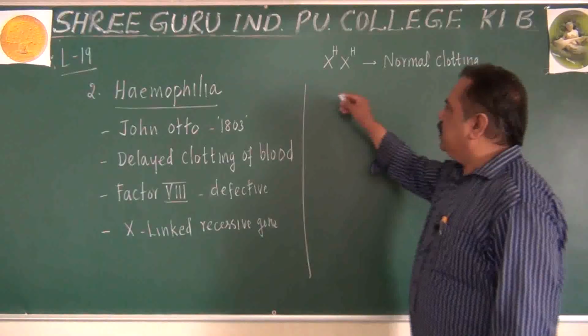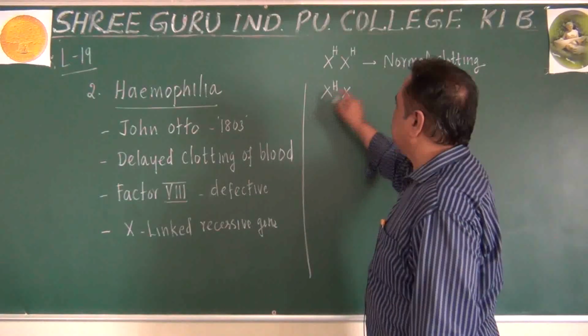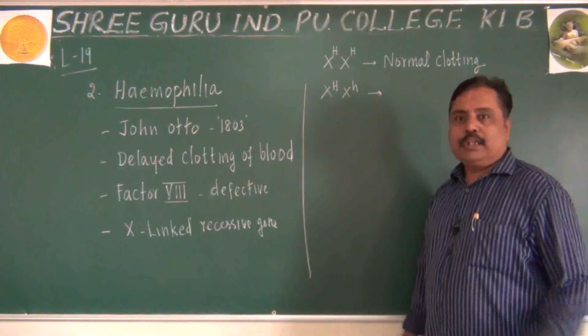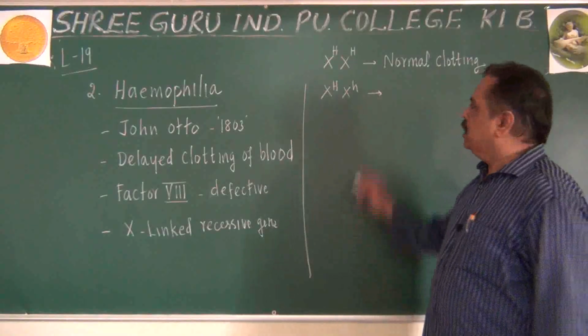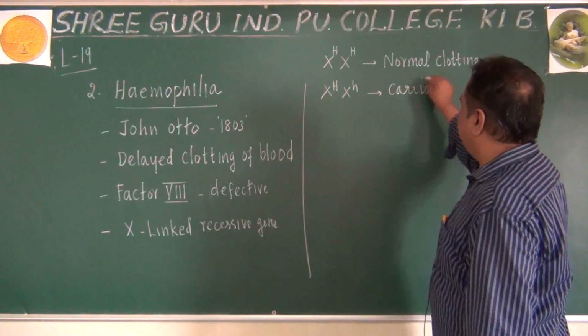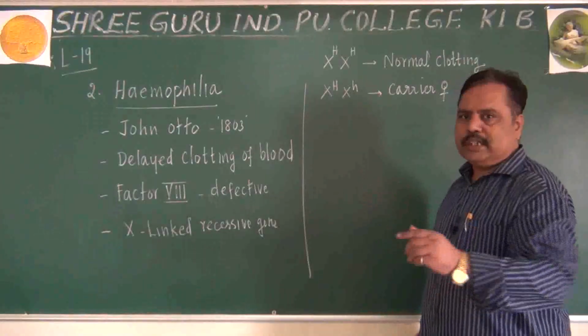If a woman has capital H on one X chromosome and a small h on another X chromosome, heterozygous, she will be called a carrier female because she is carrying small h to the next generation.